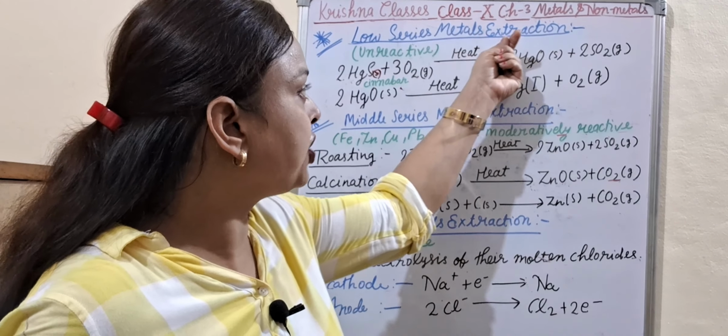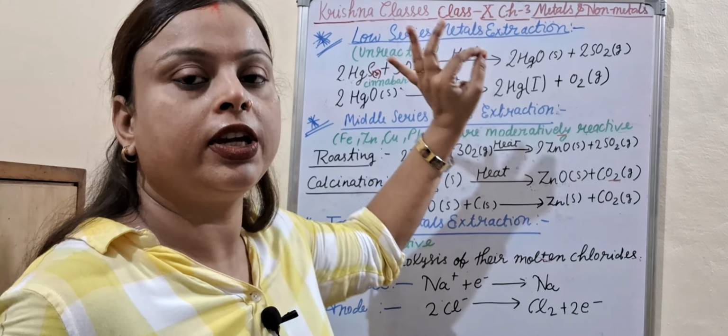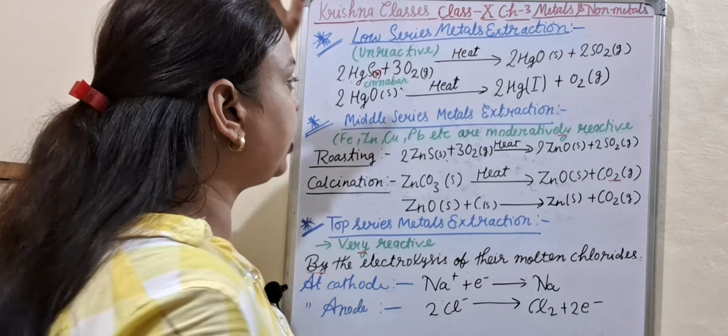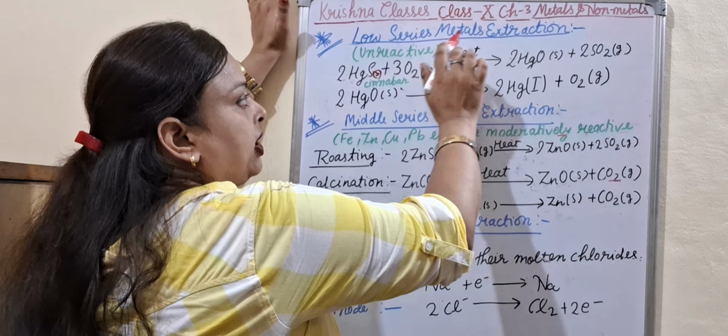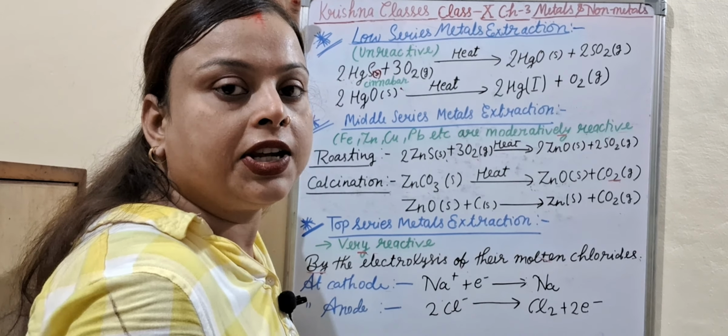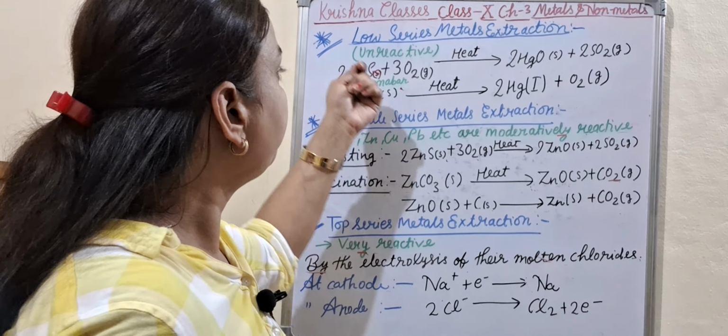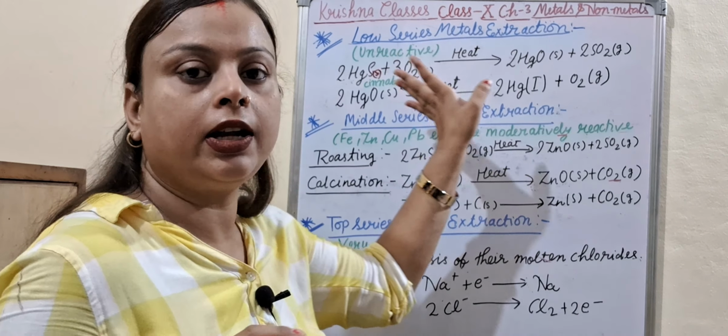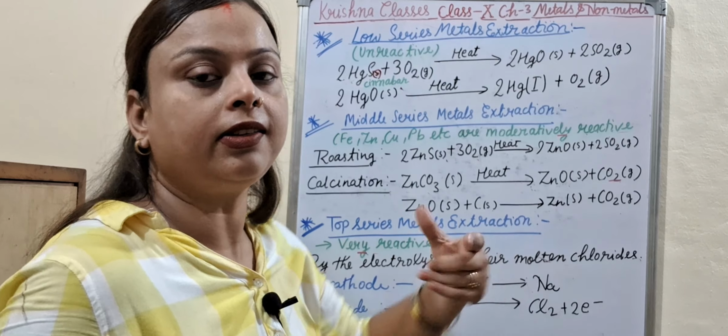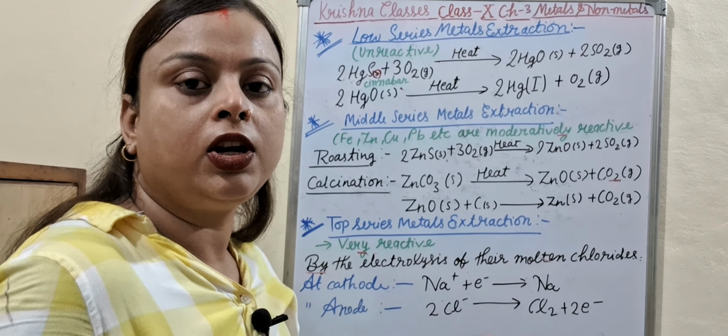Today's topic is extraction of metals according to their position in the activity series. First is the low series metal extraction. It means extraction of such metals which are found low in the series. These metals are unreactive.